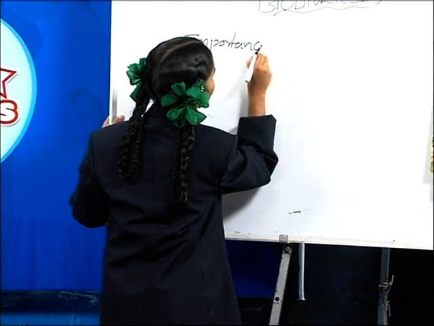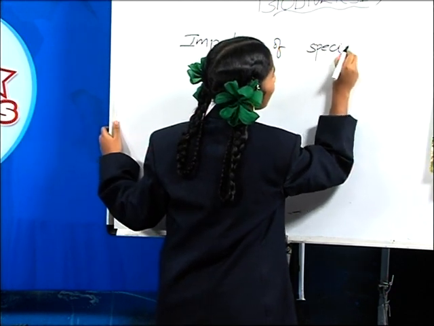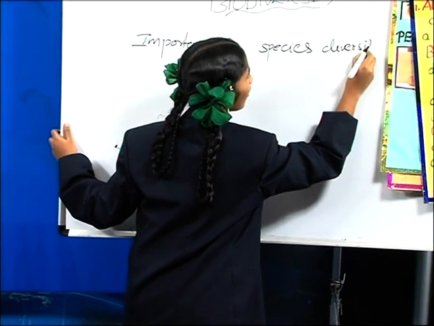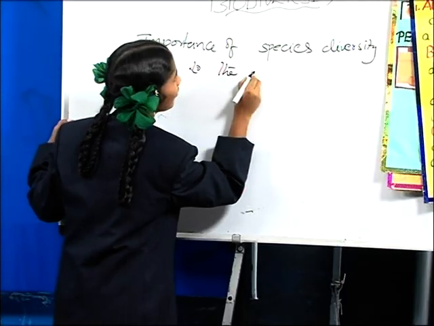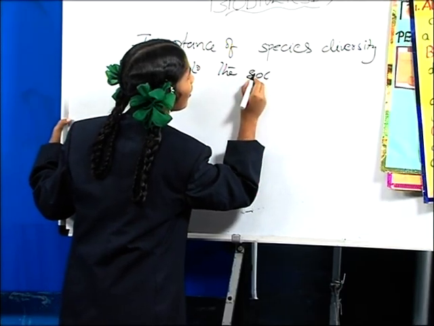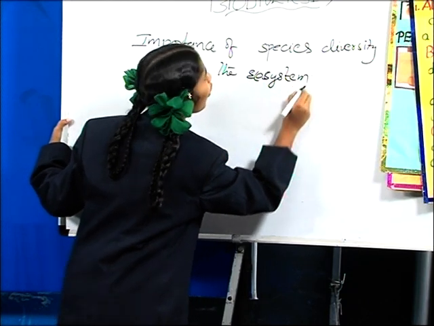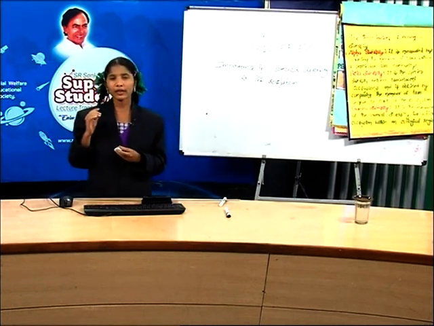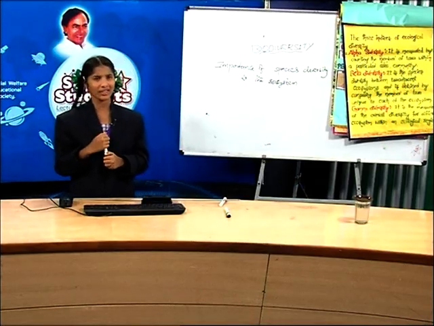Importance of species diversity to the ecosystem. Here, communities with more types of species tend to be more stable than those with fewer types of species. Stable communities generally withstand disturbances.